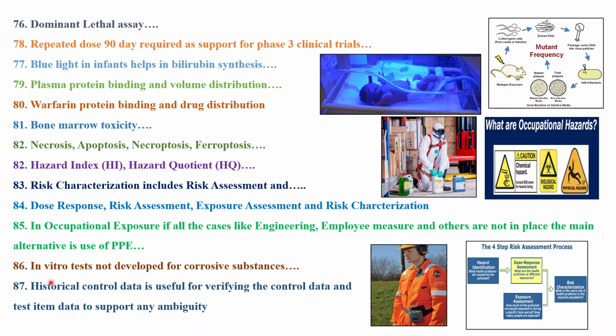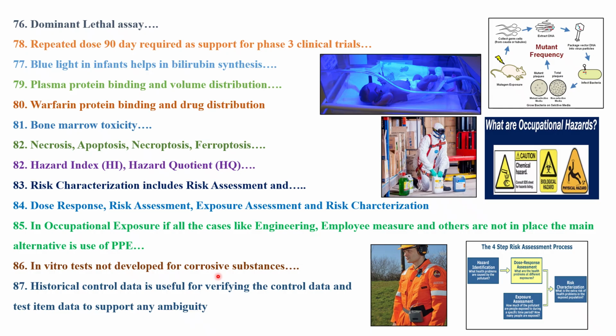The next topic and question was on in vitro tests not developed for corrosive substances. We have two types of things: skin irritation and skin corrosion. Try to read the difference between them. Skin irritation is reversible, whereas skin corrosion is irreversible. Once the tissue has been subjected to corrosion, that is irreversible damage. So for them there is no need of doing eye toxicity, and you will not be doing any sensitization also in that case. So read these terminologies like skin irritation and skin sensitization.